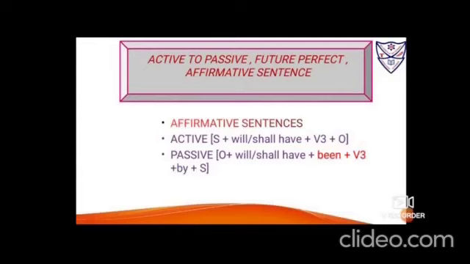Then you have to bring the object ahead. Will and shall this time will be linked with the object, and this will, shall in active voice was linked with the subject. Then have, after that be and been, that additional word that we have to use, and V3 form of the verb. Then add by and drag the subject to the end.